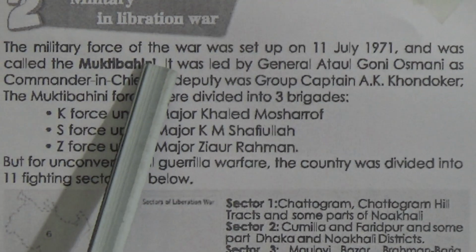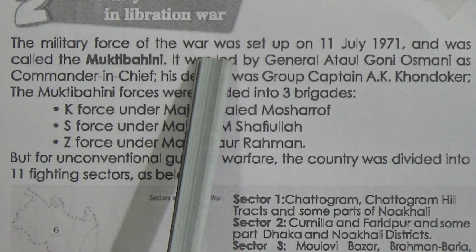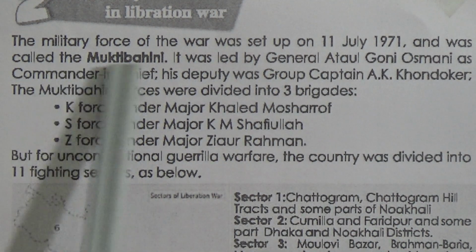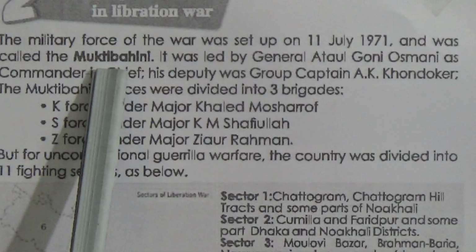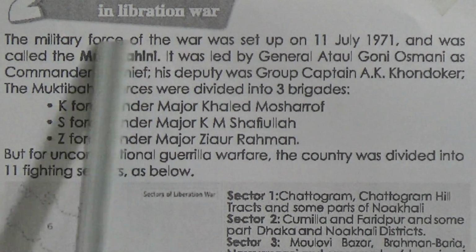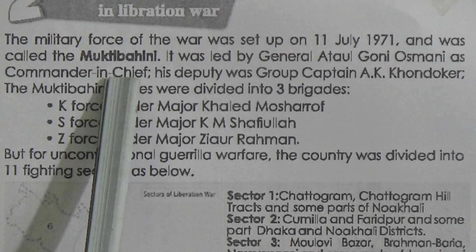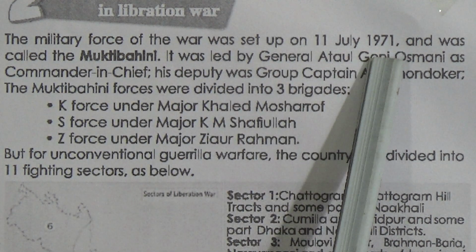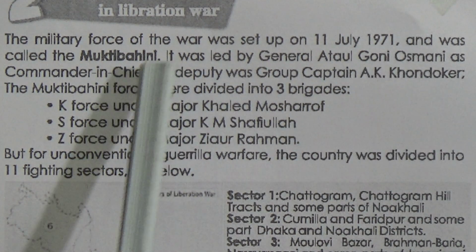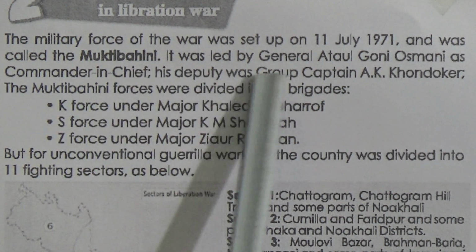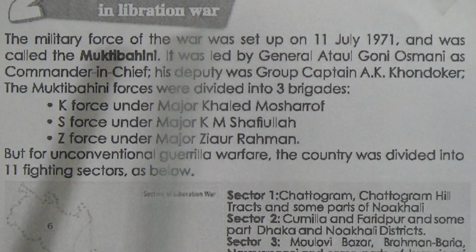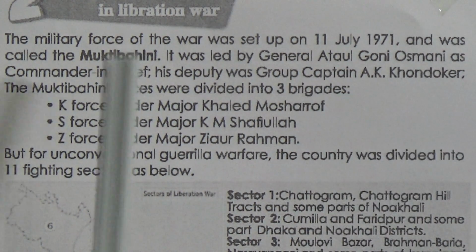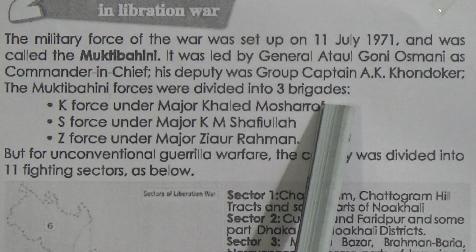Military in liberation war. The military force of the war was set up on 11th July 1971 and was called the Mukti Bahini. Students, please mark here. You will get a question about Mukti Bahini. So who are called Mukti Bahini? The military force of the war was set up on 11th July 1971 and it is called Mukti Bahini. It was led by General Ataul Goni Osmani as Commander-in-Chief. His deputy was Group Captain A.K. Khondokar. The Mukti Bahini forces were divided into 3 brigades.